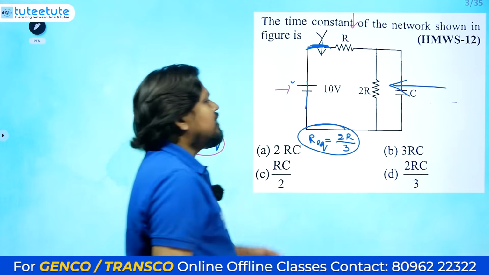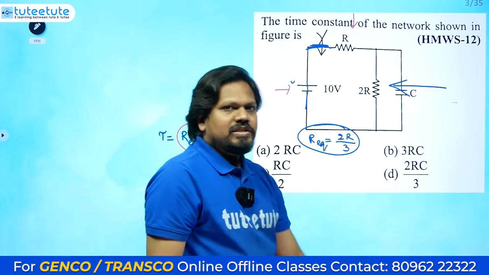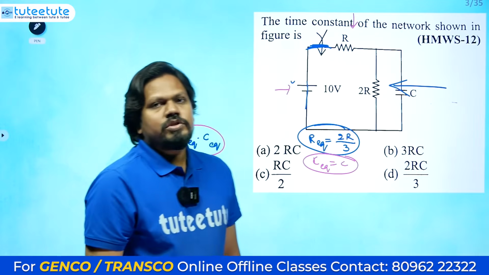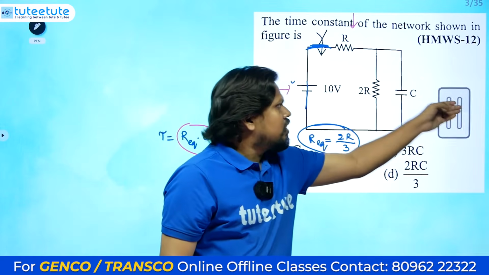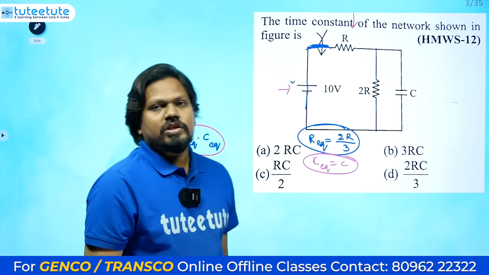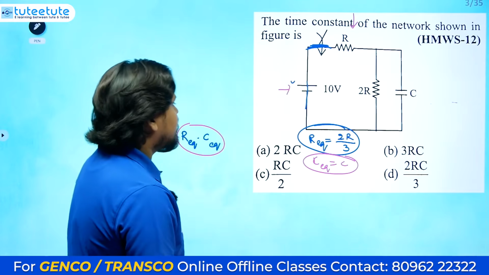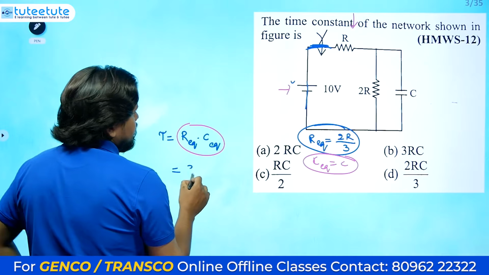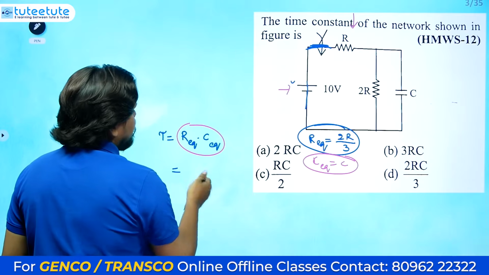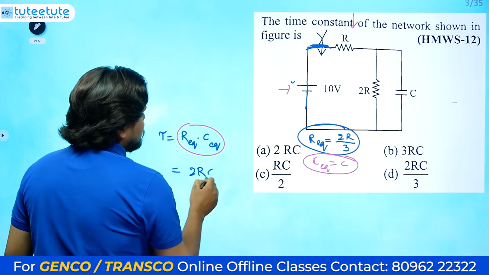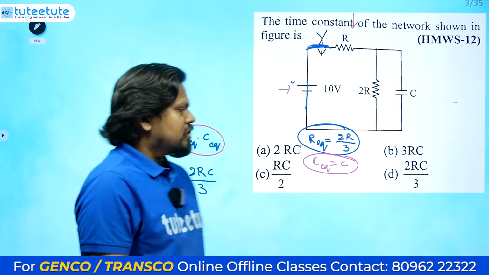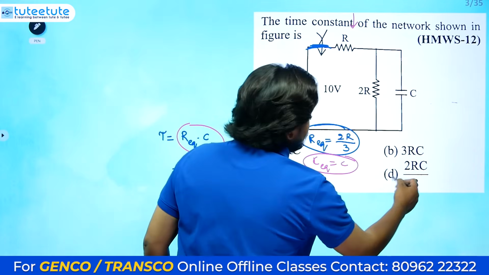Similarly for the capacitance equivalent, here only one capacitor is there, so directly C equivalent equals C. But you observe that here also we need to check the capacitance from the resistor's point of view. So that's the C equivalent calculation. Now the total, so not 3R, 2R divided by C, sorry, 2RC divided by 3 you will be getting. So this is the final answer. Option D is the correct answer for us.